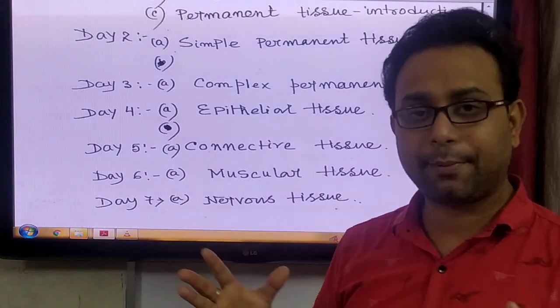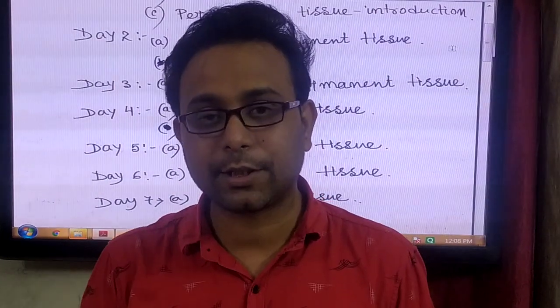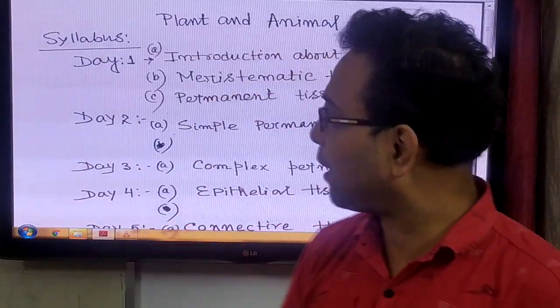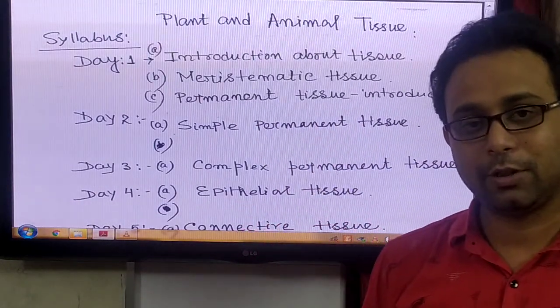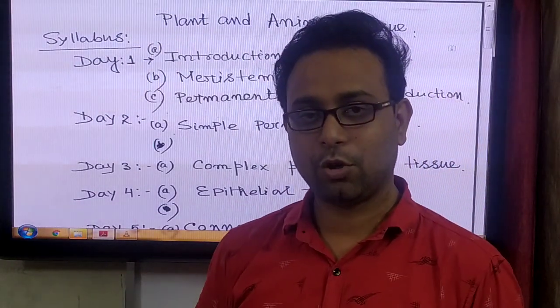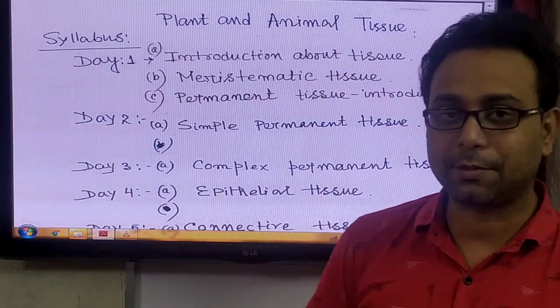So a total of 7 days is required to complete our tissue chapter. This chapter is not only about plant tissue, it also includes animal tissue. So we discuss both tissues in this chapter.